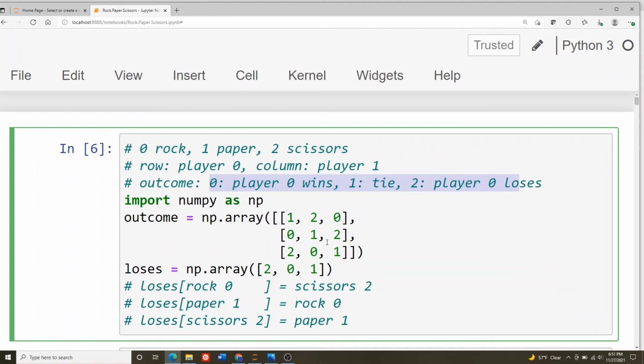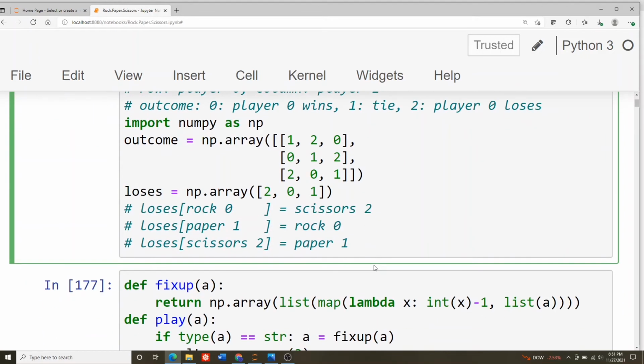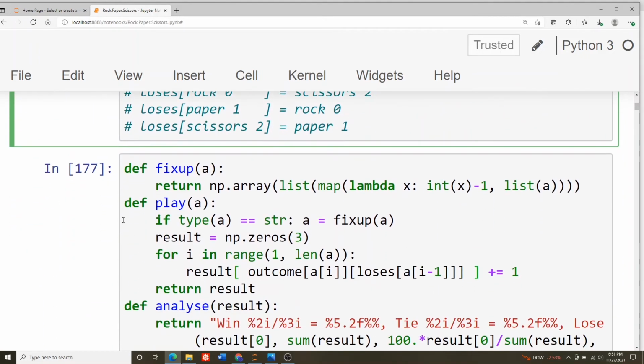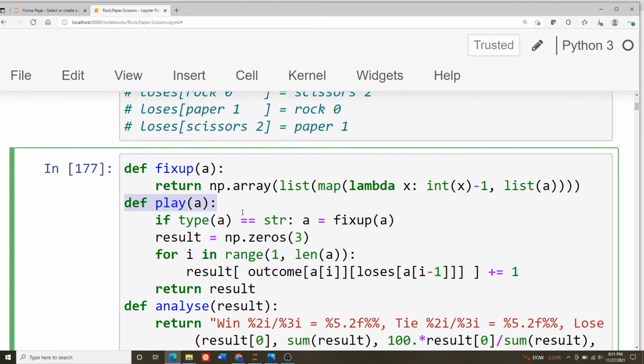So if you look along the diagonal, you tie when you play yourself, and the win-loss rules are encoded in here. And then in order to play the algorithm, you need to know what it loses to. So we need this loses array so that the next move you play is what the person lost to. And here's what loses to what. So the algorithm, here's the game play.